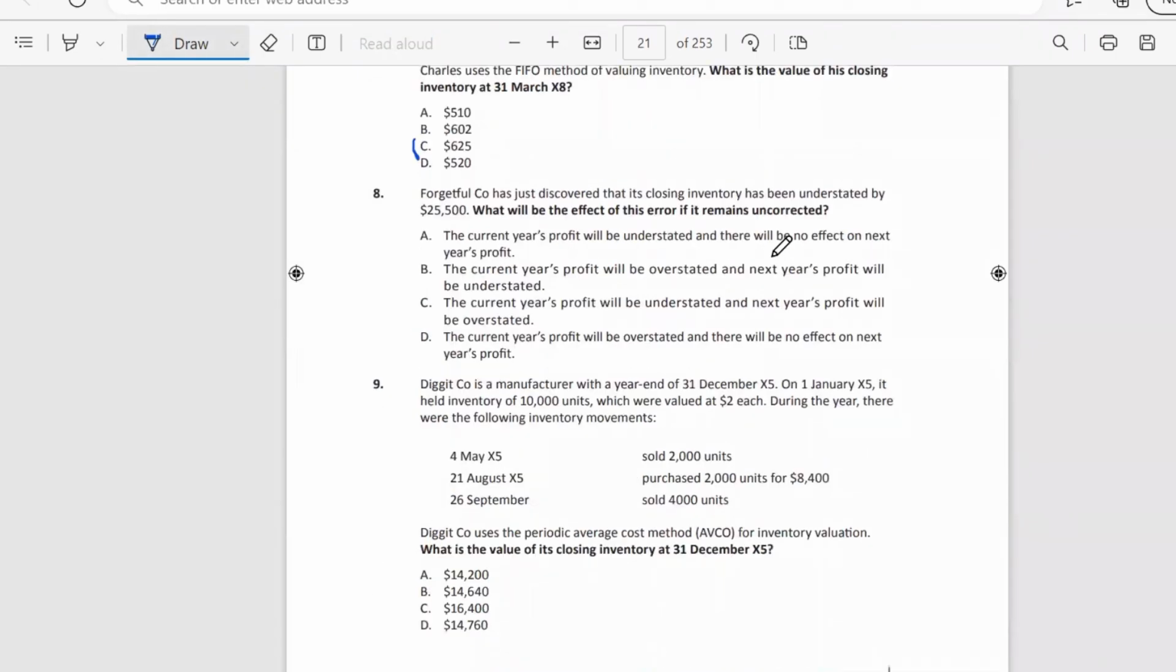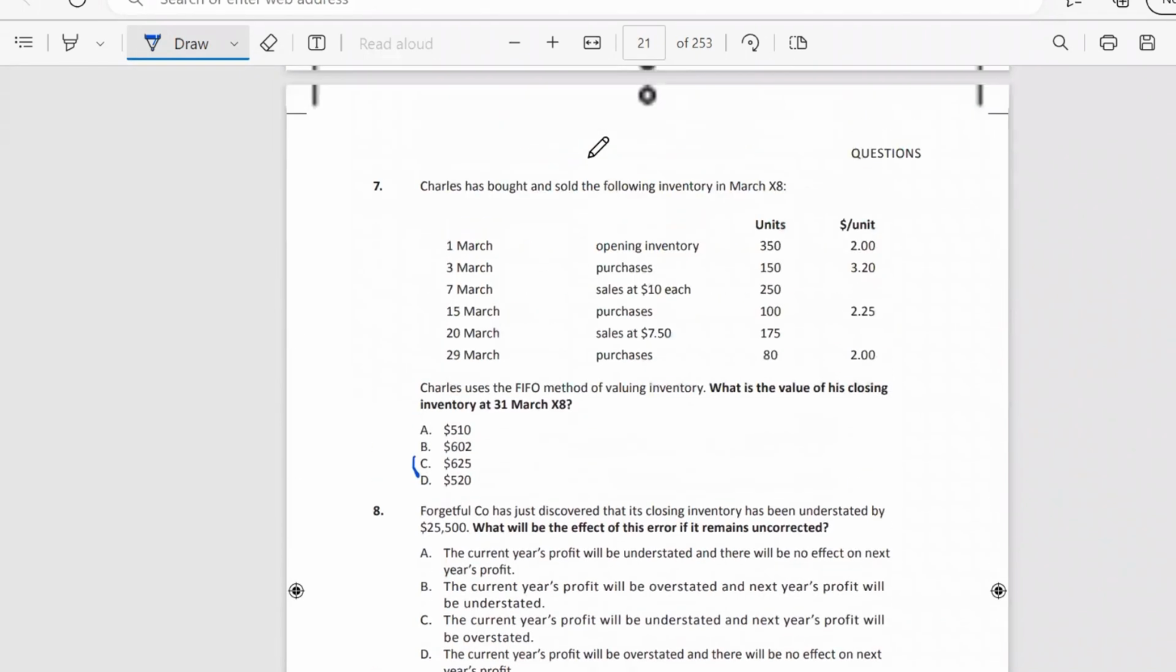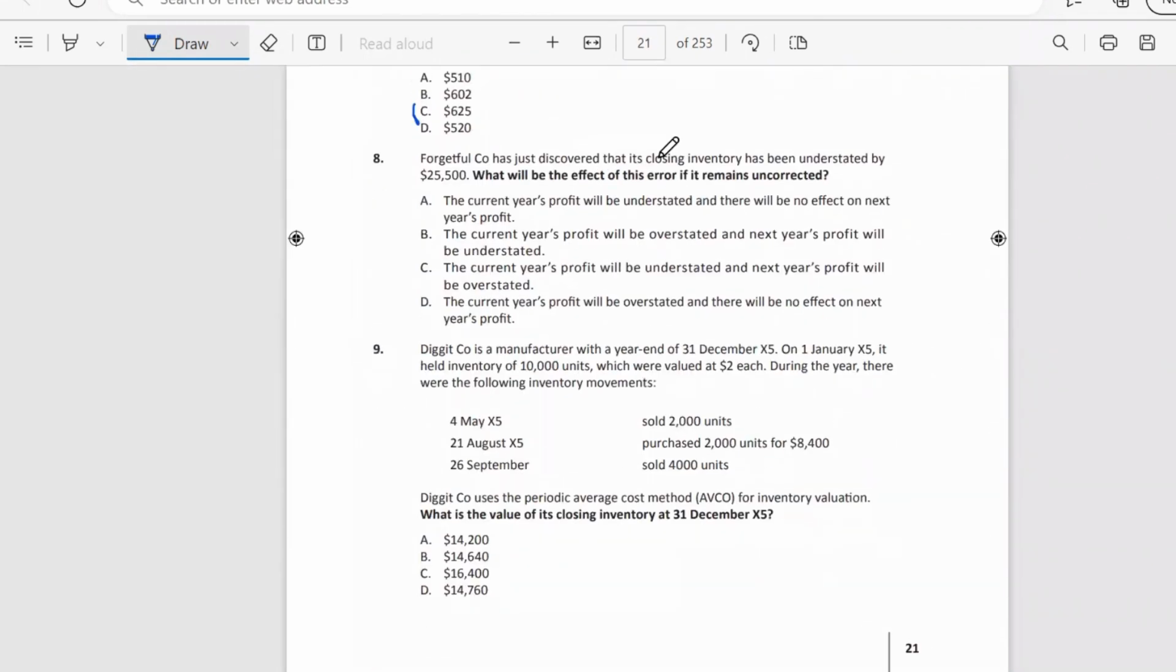Next question. Forgetful 4 has just discovered that its closing inventory has been understated by 25,500. What will be the effect of this error if it remains uncorrected? From previous questions, we know that if inventory is understated, then the current year profit will also be understated, and the next year profit will be overstated. So we choose answer C.